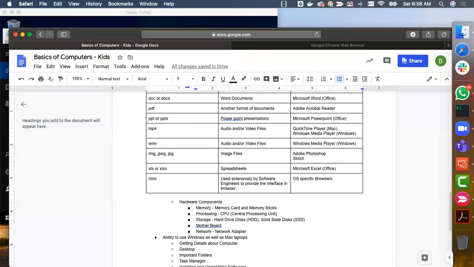But these days we are primarily using Wi-Fi. Even for Wi-Fi, there will be an adapter within the computer, and that Wi-Fi adapter will talk to the Wi-Fi router in your home, and that's how it will communicate with the external world. So from the network perspective, as part of the computer, you will have a network adapter, and you have to make sure that this network adapter can talk to the router, either using a wire or Wi-Fi, so that you can communicate with other computers using the internet.